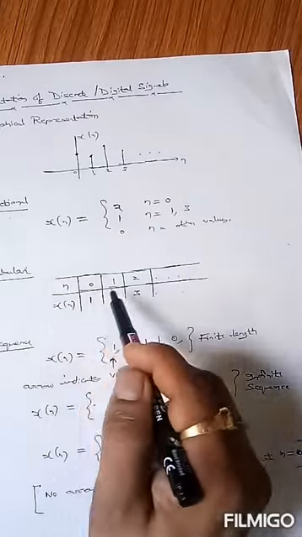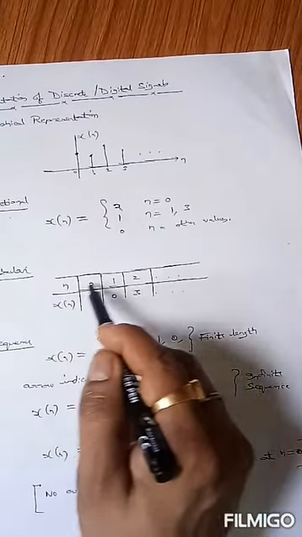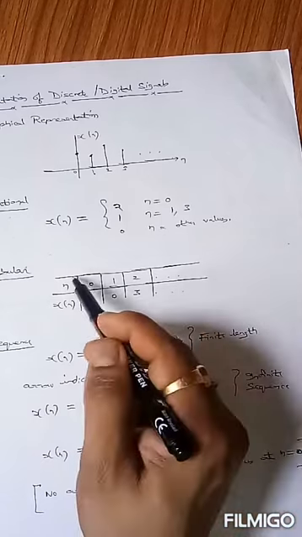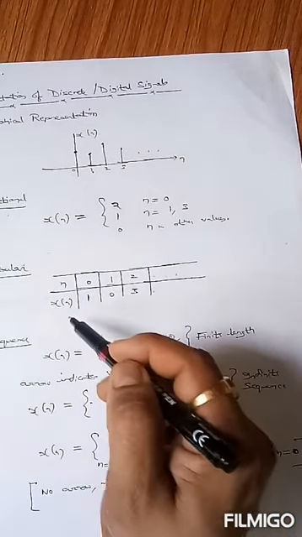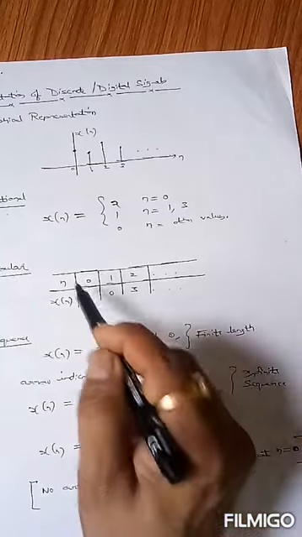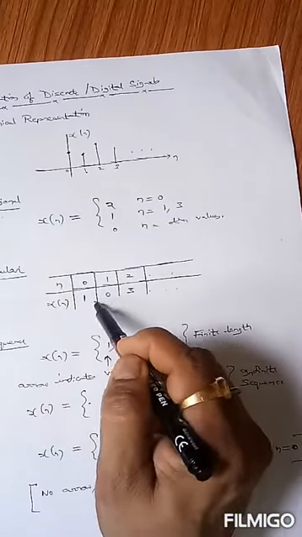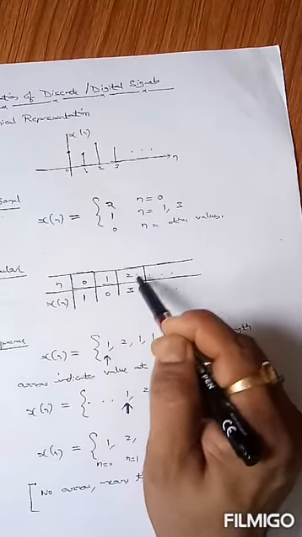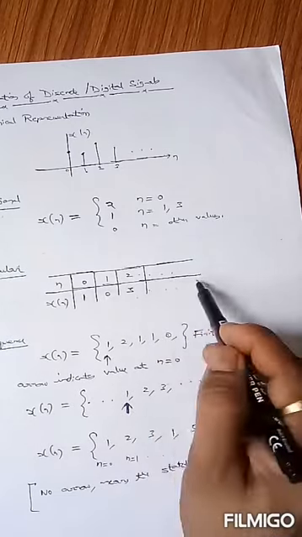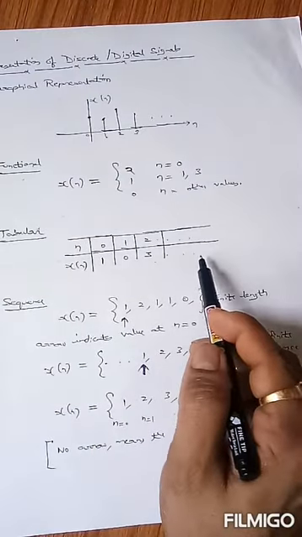Another important representation is tabular representation. The values of n are defined in the first row. Corresponding to these n values, the values of xn are defined in the next row. For the value of n equals 0, the value of xn is 1. For n equals 1, it is 0. For 2, it is equal to 3. This is known as tabular representation.